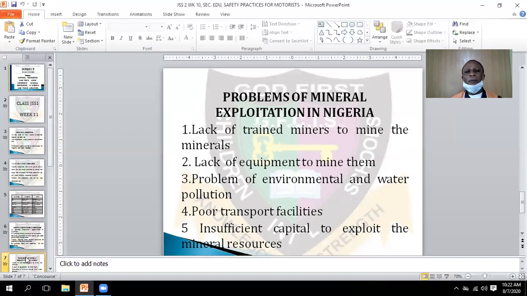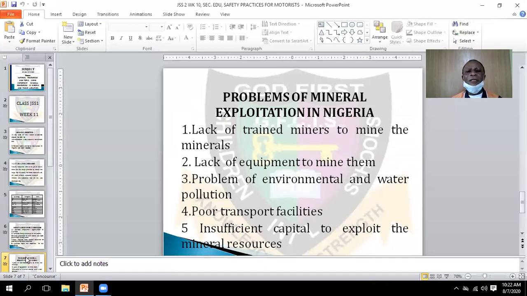What are the problems facing this? One is lack of trained miners to mine the minerals. Trained, not those ones who, just because they are looking for a job, come and take the job and say that they are experts.